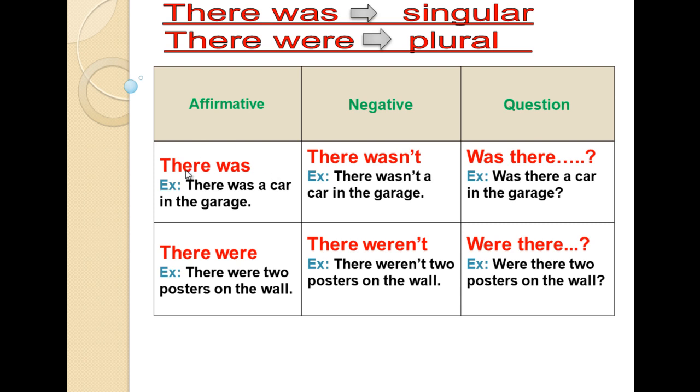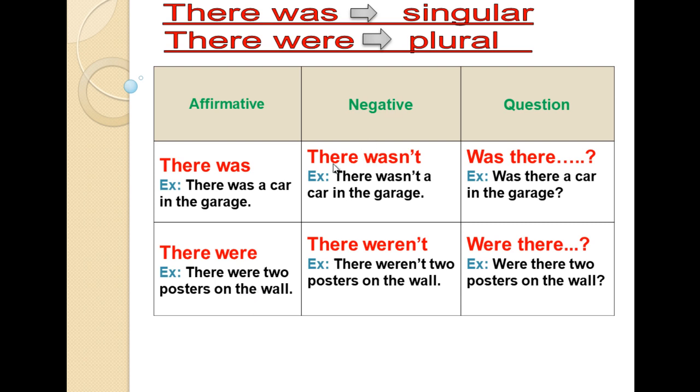In the affirmative, there was a car in the garage. There was a chair in the room. There was a photo on the wall. There were is followed by a plural: there were 2 posters on the wall. There were 3 chairs in the room.